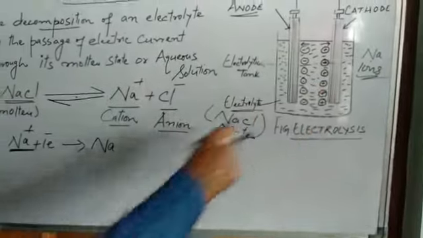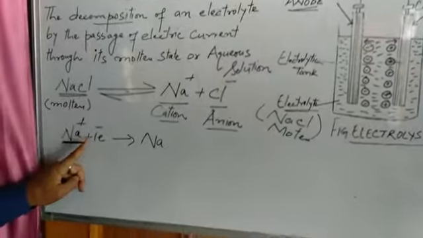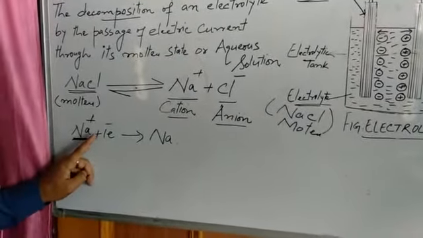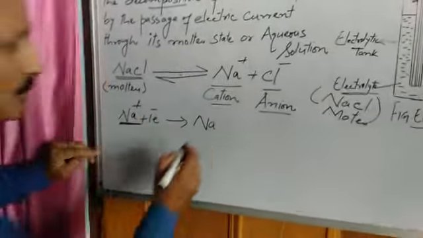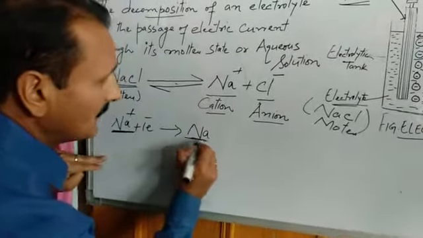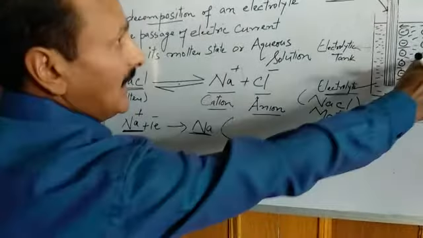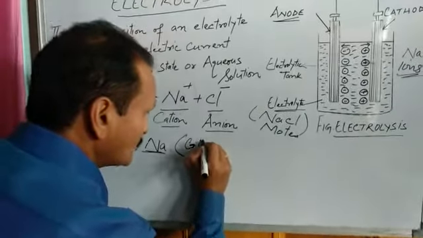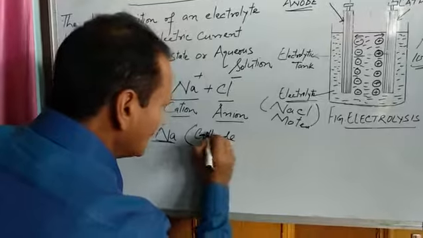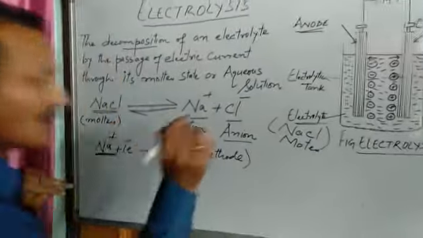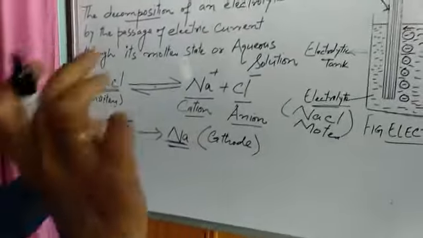What happens at cathode? Your sodium ion gains 1 electron to become sodium atom. This sodium is formed at cathode. So at cathode, sodium ion gets stuck and sodium is formed.